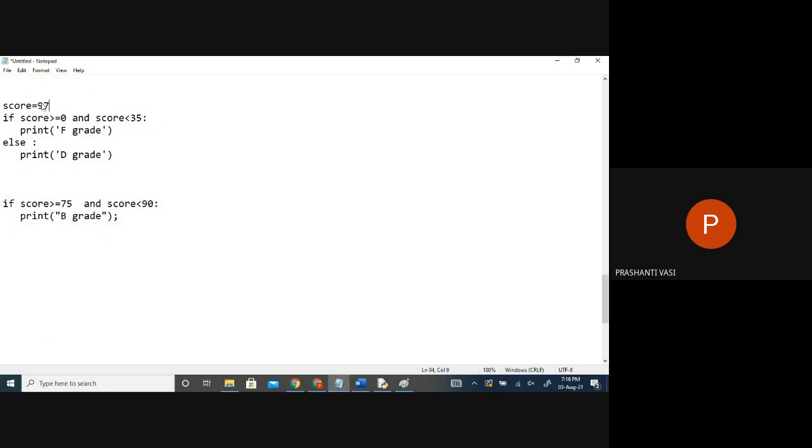Is it all D grades? No. So there is a condition to say D grade. Which criteria is for this D grade? What is the condition for the D grade? Is it the correct condition? No. 35 to 60. So what should we change?